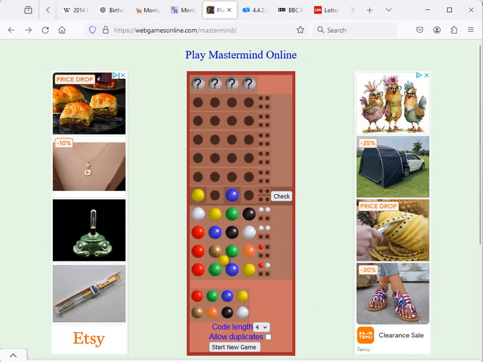And then from the 2nd row, actually it's either the brown or the red that are in the correct spot. So I think I'm going to go with the, did I say brown or red? I meant brown or orange. So I'm going to go with the orange, which is over here. I'm going to guess. And then of these here, 2 of them being correct colors, just in the wrong place. I already used the blue one. So I'm going to use the white one over here. I'm not using the black one. There's a reason why I didn't use the black one. I forgot. Anyway, check.